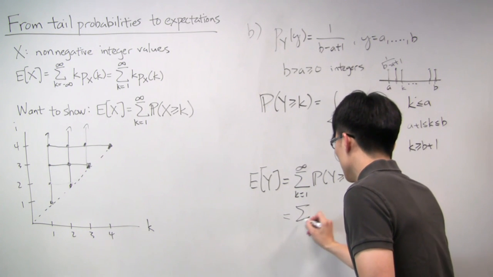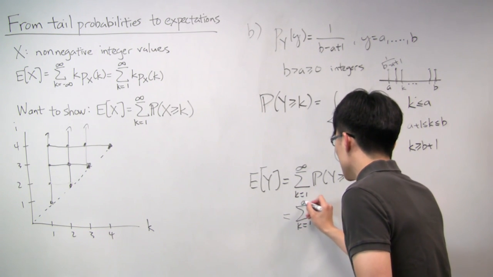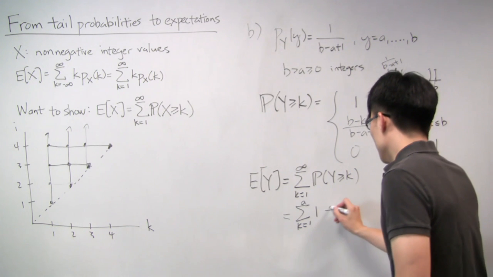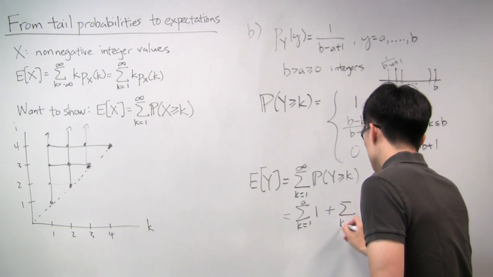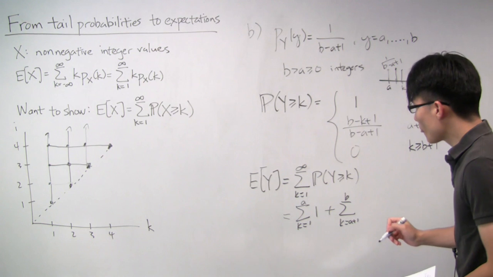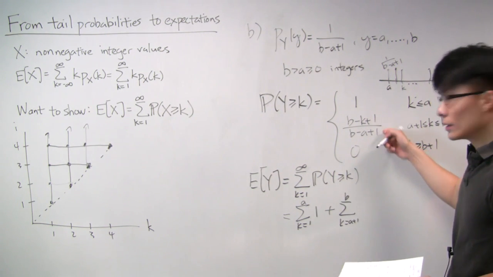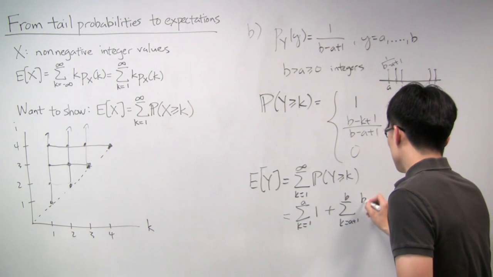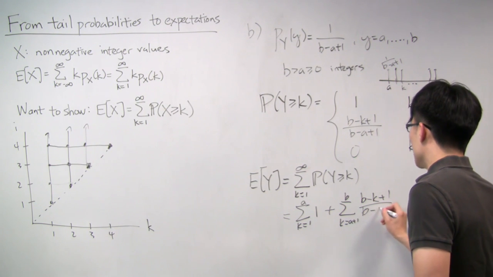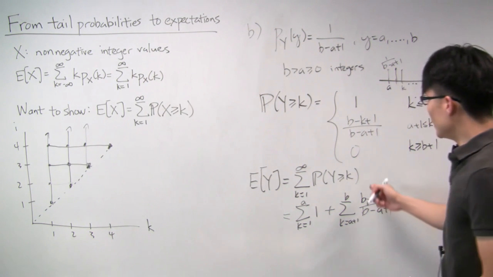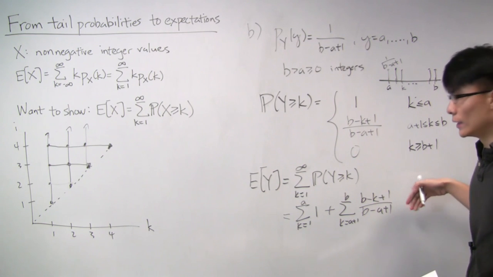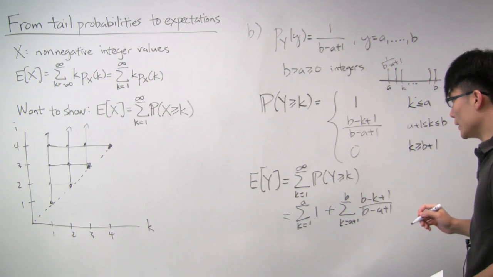So we just have k equals from 1 to a, you just sum up 1s. And then when k is between a plus 1 and b, you get this thing. So we'll plug that in, b minus k plus 1 over b minus a plus 1. And then when k is greater than b, you get 0. So we don't even have to include that anymore.